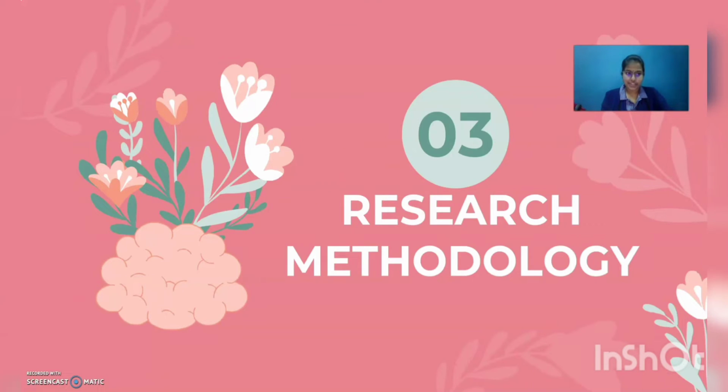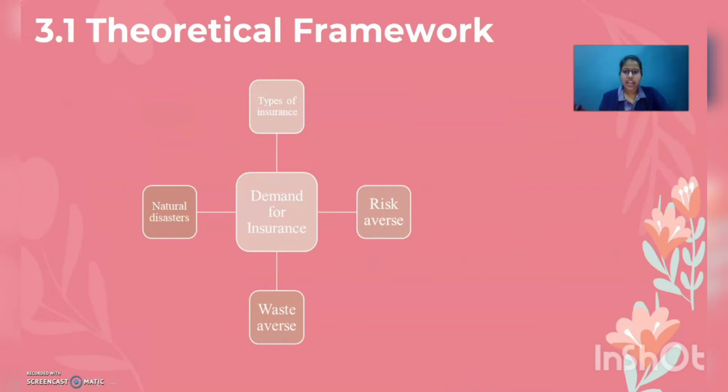Next, research methodology, the theoretical framework. I would like to combine all these five things together because they are linked to each other. Let's start with the demand for insurance. The demand for insurance depends on the type of insurance, the mindset of risk averse, whether people are willing to take the risk or not, and waste averse, whether they are willing to waste certain coverage just because they want to be insured so they could prevent some losses. And also natural disasters: is the increase in natural disasters increasing the demand for insurance? So my theoretical framework interlinks each of these.